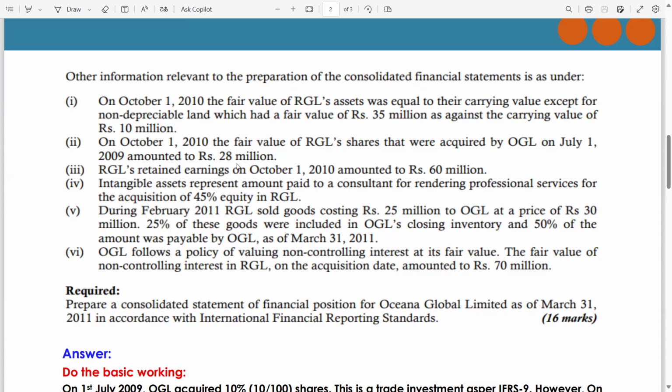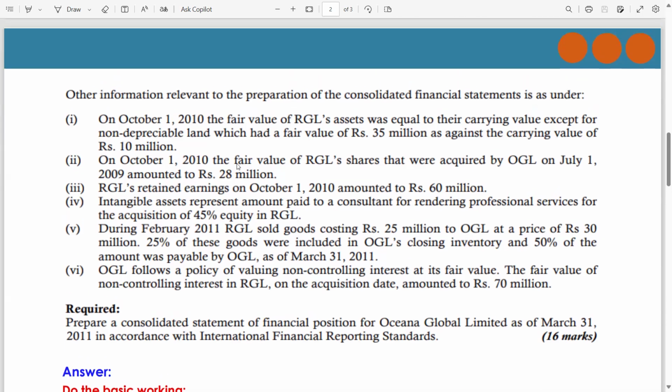Why is this gain reported in P&L, not in OCI? Look, guys. This transaction is not between the equity owners. Previously, you had 10%. You did not have control over RGL. After some time, you acquired an additional 45%. Then on that, you obtained control over RGL. So this transaction is not between the equity owners. That's why the gain or loss should be reported in P&L. In this case, there is a gain of 5 million. How 5 million? Let me show you.